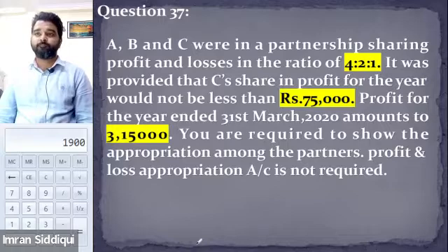Is that correct? Is that clear, everyone? Yes. And now tell me whether it is written in the question who gave the guarantee to C. Is the name of the partner mentioned in the question? No, nothing is mentioned. The question is not specifying the name of the partner who gave the guarantee.